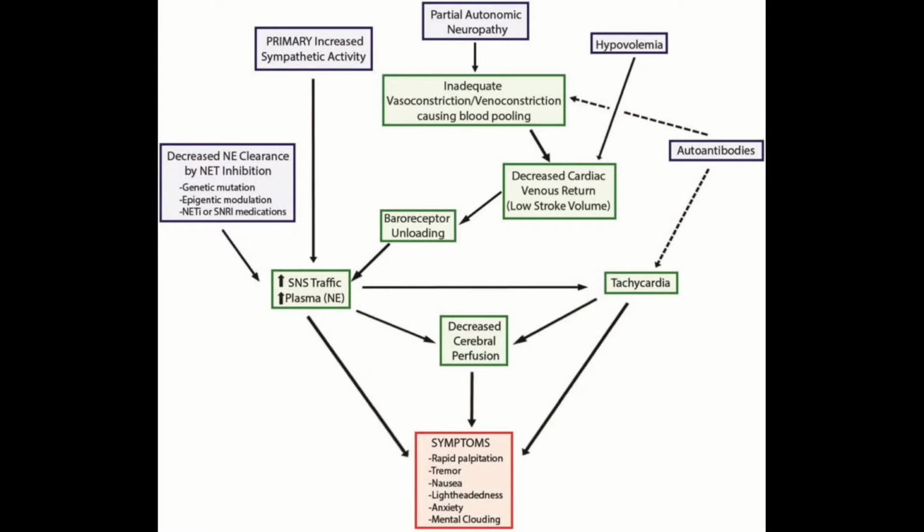I'm going to insert this chart. What I'm looking at here is we're going to start at the left of the chart and then work our way clockwise around it, looking at the blue boxes as the main subtypes. So starting on the left, we have decreased NE clearance by NET inhibition. What that means is decreased norepinephrine clearance by norepinephrine transporter inhibition.